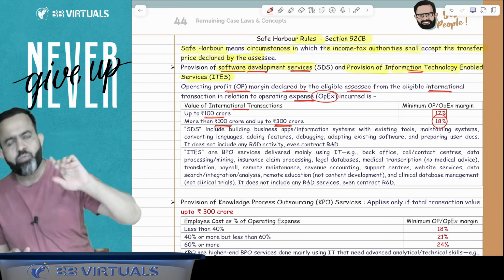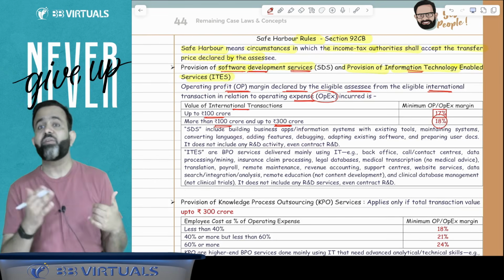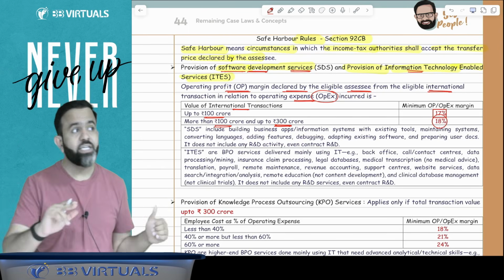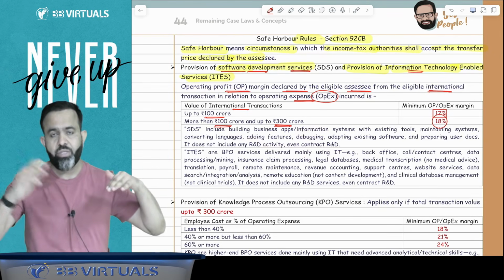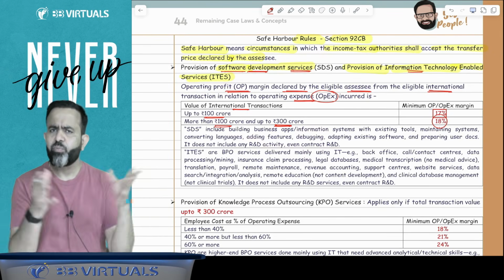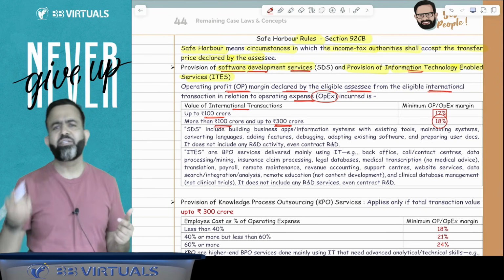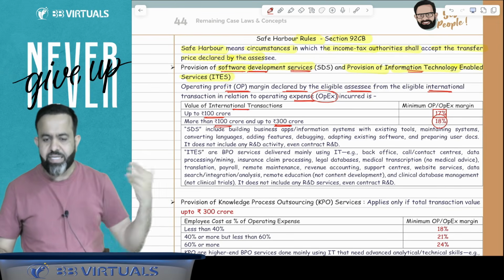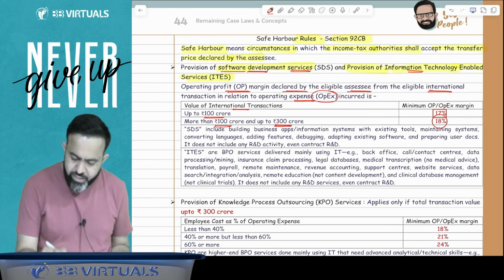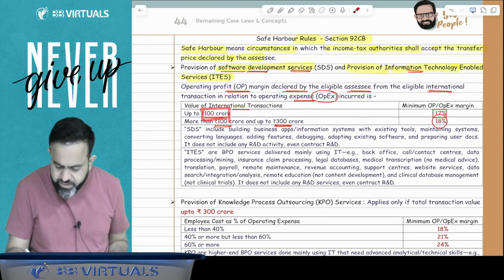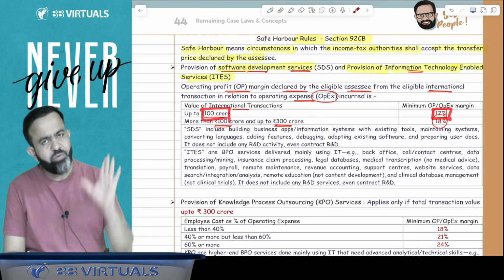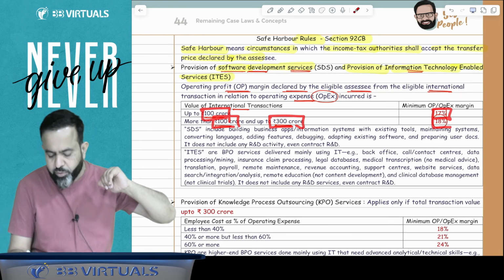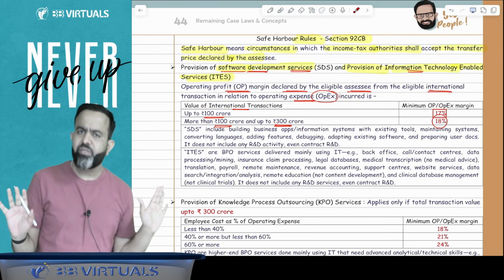So the first safe harbor rule is for one industry, that is software development service or IT enabled service. In yesterday's lecture also I mentioned that in Bangalore or Pune and other places there are various companies developing software and providing IT enabled service for their non-resident associate enterprises. For those entities, if your international transaction is up to 100 crore, then just declare your profit of 17%. If your international transaction is more than 100 crore up to 300 crore, then declare your profit as 18%. This is called safe harbor.